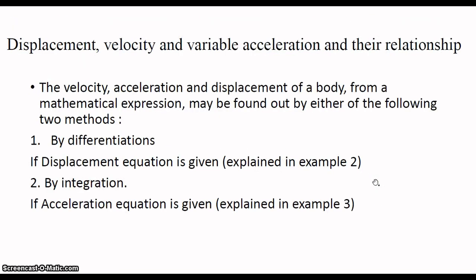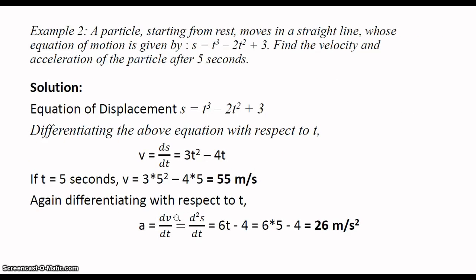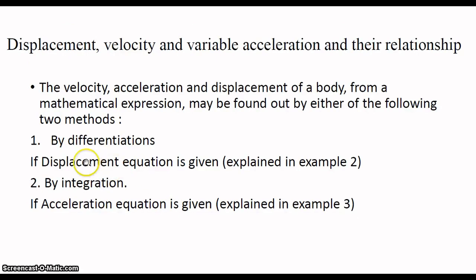Right. Next, we move on to the relationship between displacement, velocity and variable acceleration. In the previous case, we found the relationship between the displacement, velocity and uniform acceleration. Here we may find the relationship either by differentiation or by integration. If the displacement function equation is given, we find it by differentiation. If the acceleration equation is given, we may find it by integration. Okay, from this problem I have to explain how the relationship is found by differentiation.